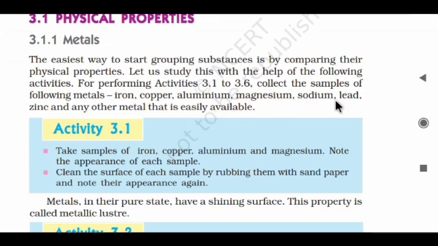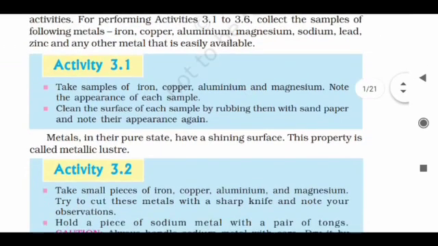If you are dealing with sodium metal, stay away from water. There will be a blast on the reaction of water and sodium. Activity number 3.1. Take samples of all the metals mentioned earlier. Note the appearance of the samples, that is, the appearance of the metal.